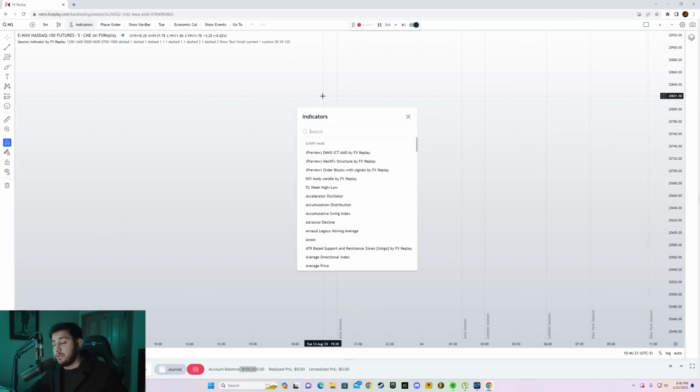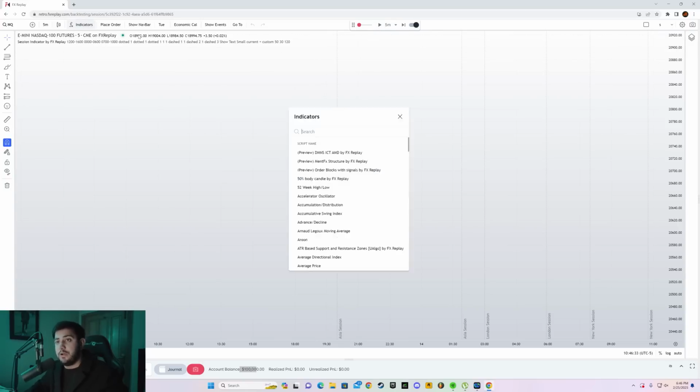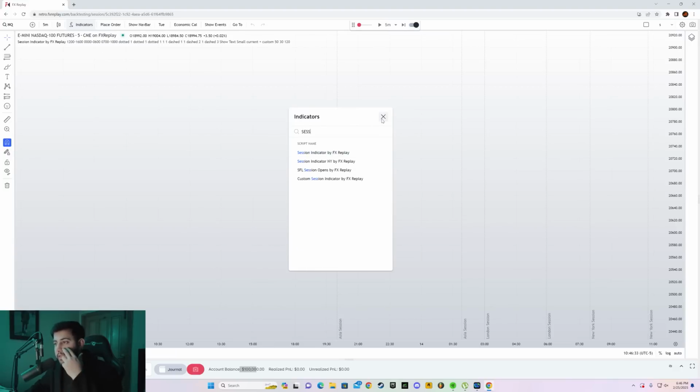So if you go to indicators, you can use the default indicators, right? You cannot use community indicators, but you don't really have to use indicators. As an ICT student, I never use indicators except the sessions. So you can go to indicators and type in sessions. You will have such an indicator.